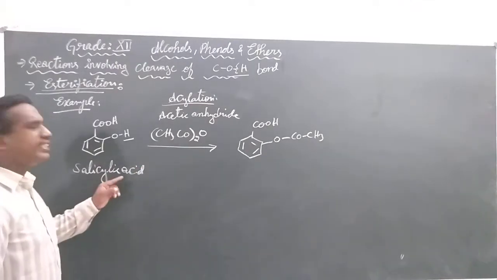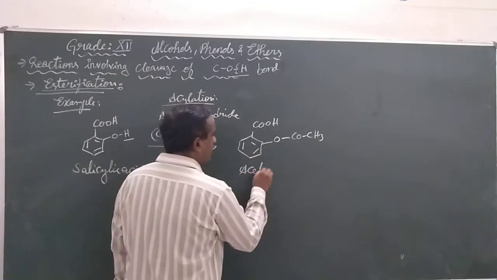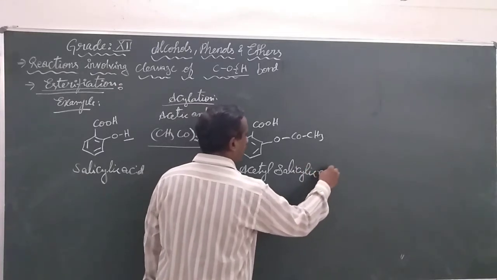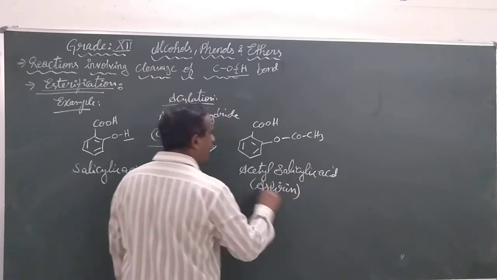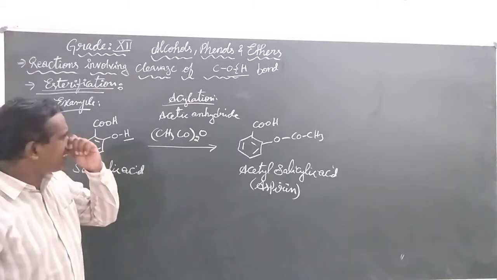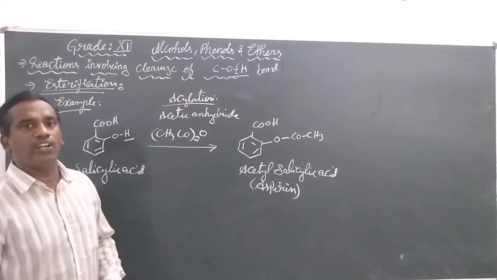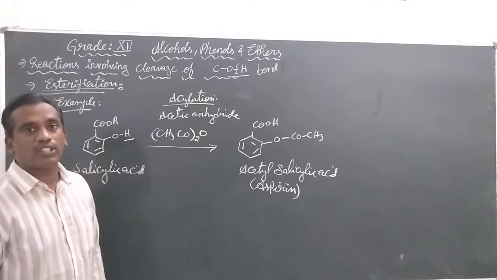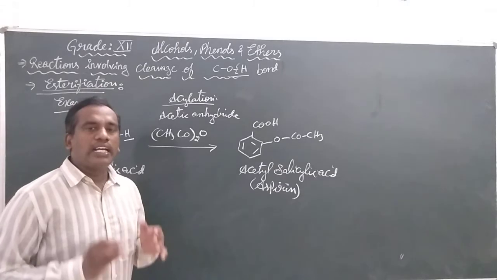OCOCH3. Previously we used to call this only salicylic acid, but now we are calling this acetyl salicylic acid. This acetyl salicylic acid is called aspirin. So the process of adding an acetyl group in an alcohol or phenol we call acylation or acetylation.